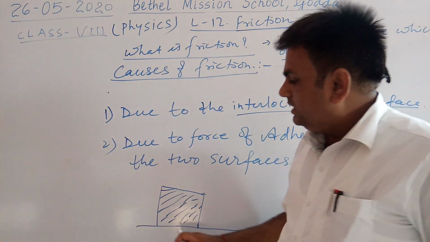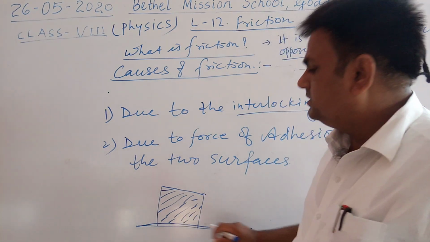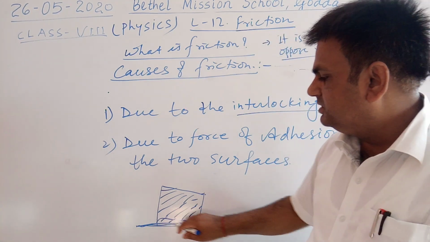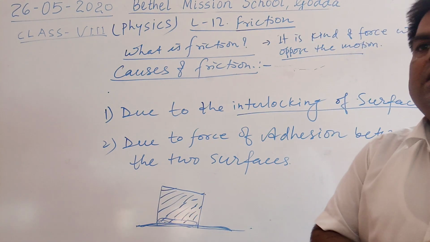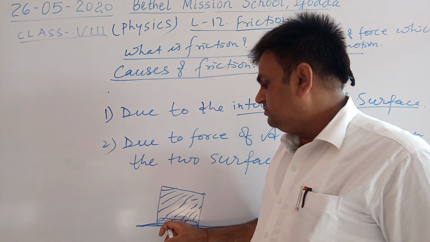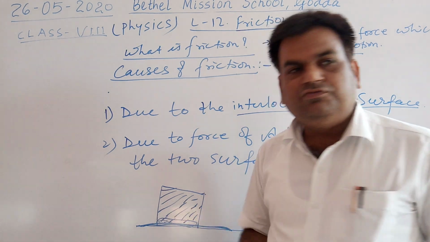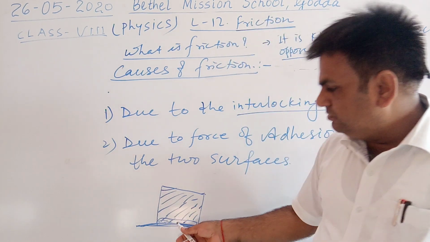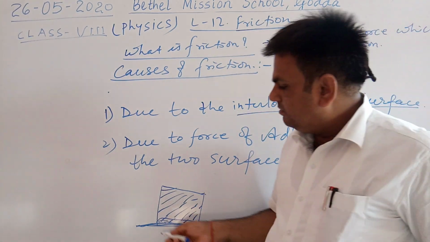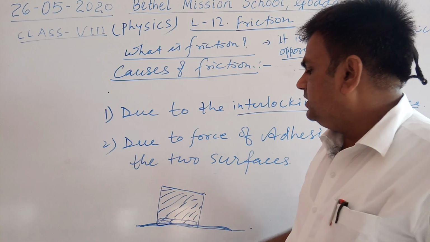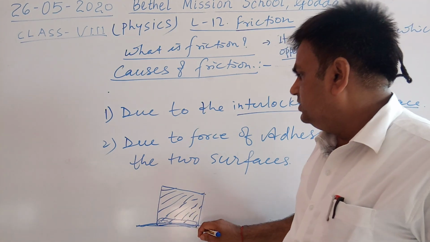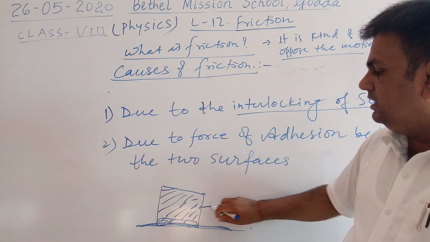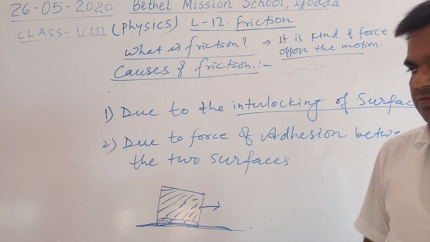Because both surfaces, the surface of the ground and the surface of this object, are not perfectly smooth, and that's why there is a force generated between these two surfaces. The faces which are in contact with each other interlock, and that's why the object doesn't move.